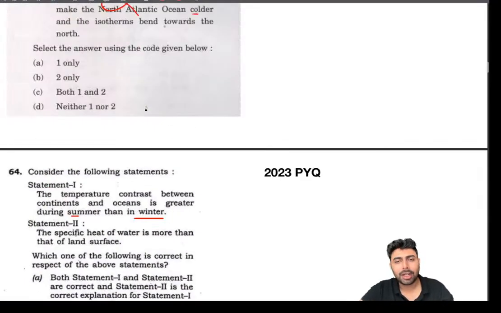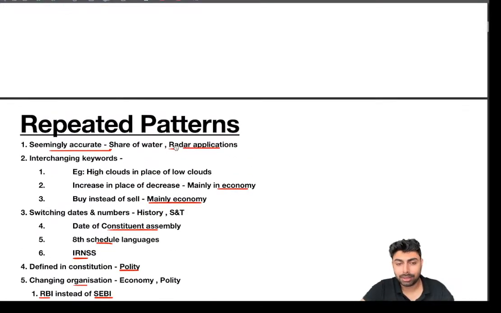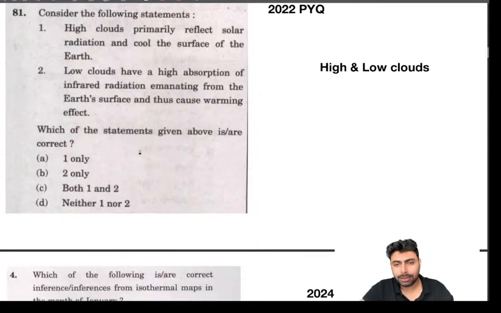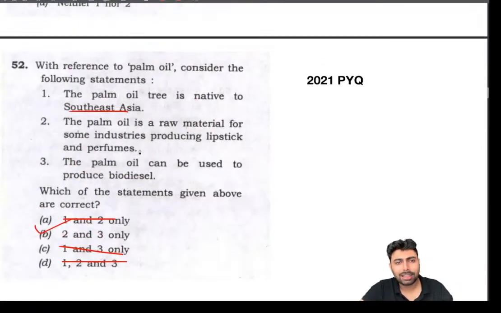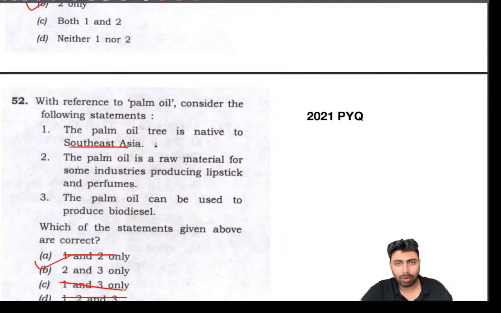Pay close attention to questions like these. This belongs to the category of seemingly accurate questions. Okay, and at first sight, if you have some knowledge that these are the largest producers, you may take it wrong. You have to be extra cautious, and remember, these are the patterns that are repeated.